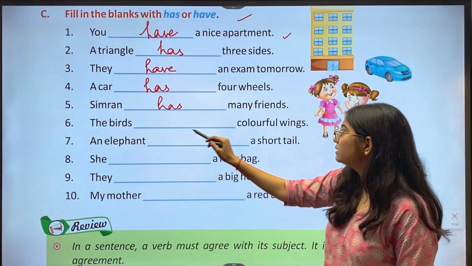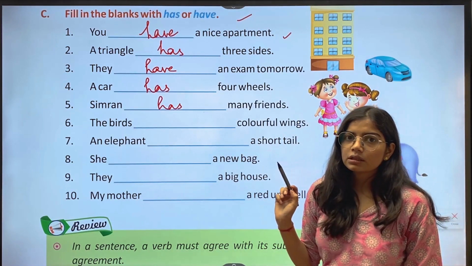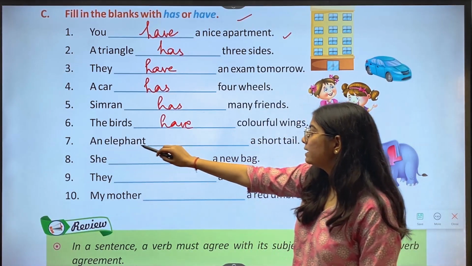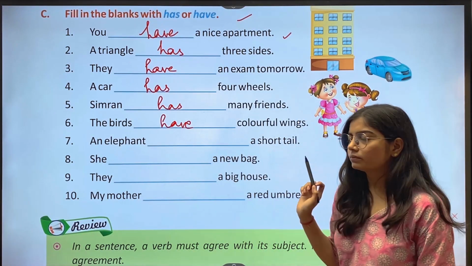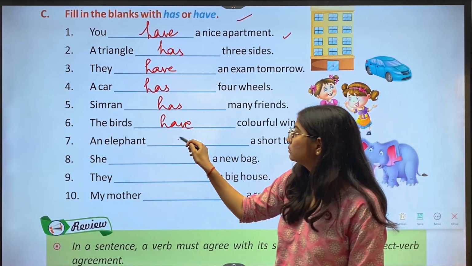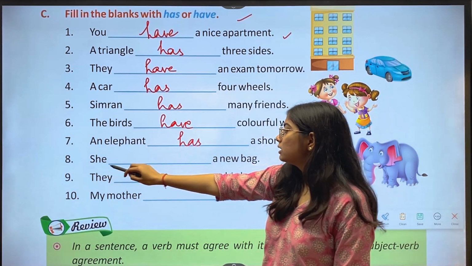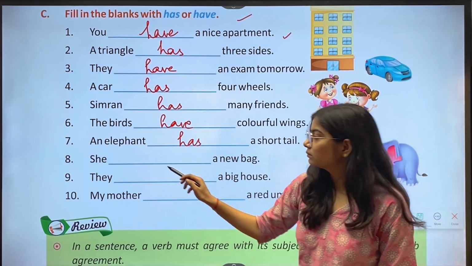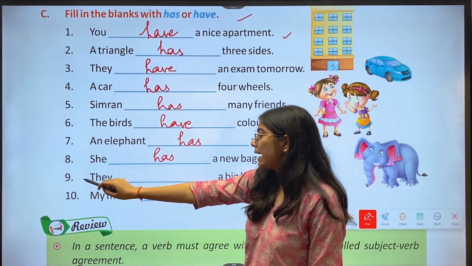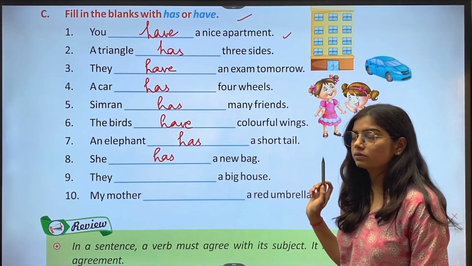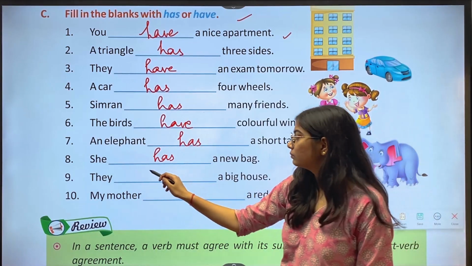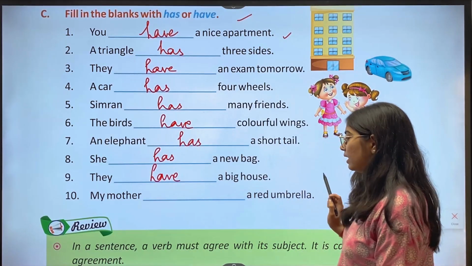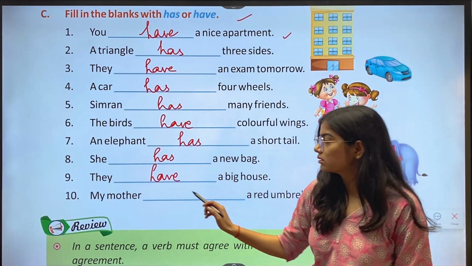Then sixth, the birds dash colorful wings. The answer is have. Then seventh, an elephant dash a short tail. Answer is has. Then eighth, she dash a new bag. The answer is has. Then ninth, they dash a big house. The answer is have. Then 10th, my mother dash a red umbrella. The answer is has.